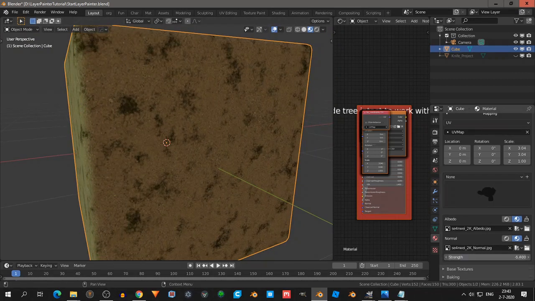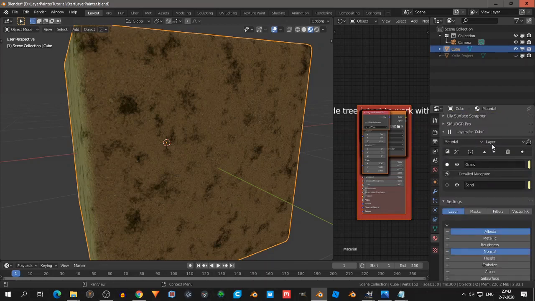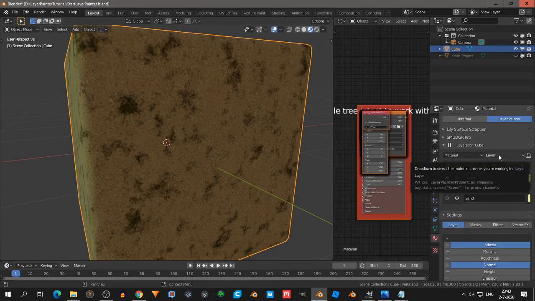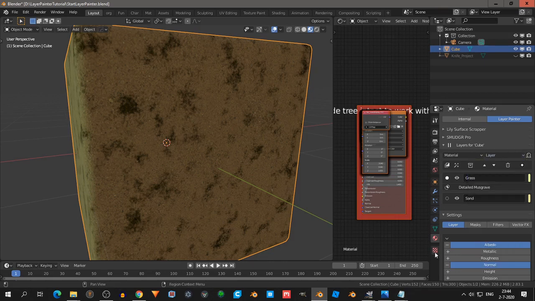And we can adjust the strength. And you see, we are adjusting the strength only for the normal. Let's see if that's right. We are in the channel layer. All right, so what you choose here affects the mask, the filters, or the vector.